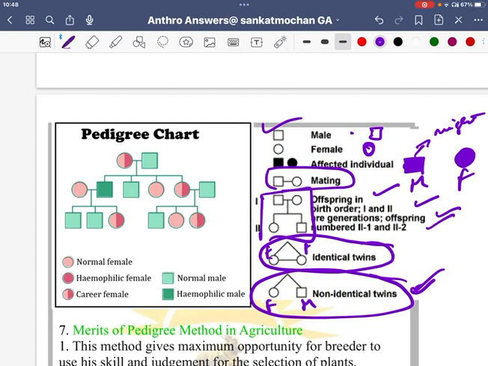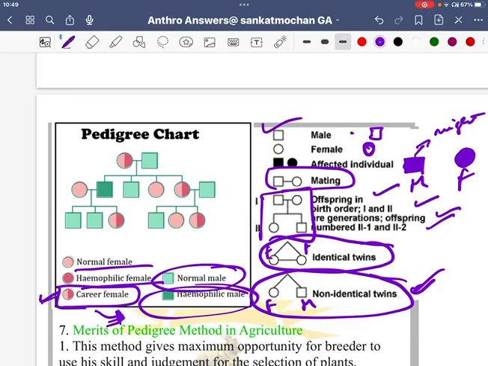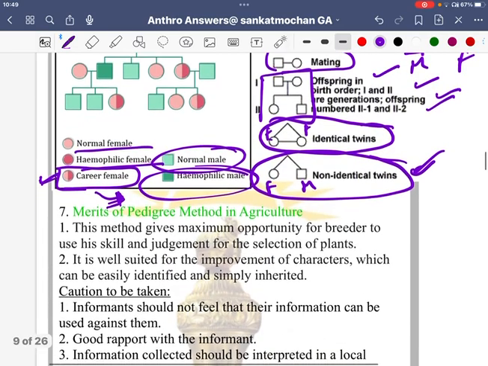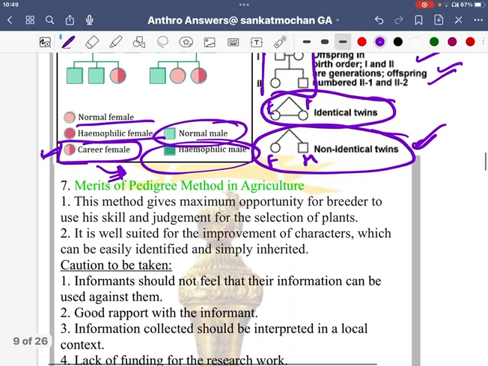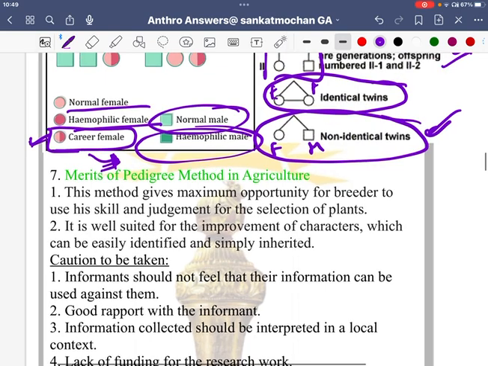Fine. Now let's move forward. Here is normal female, hemophilic female, carrier female. A carrier female does not mean that it will affect the children. It can affect if the male is hemophilic. Fine. Normal male, hemophilic male. I hope you got it. If not, comment. I will repeat it again. In a further lecture, I will cover this chapter in detail, because I know many students have problems with this part of biology because it's not covered anywhere in a wholesome manner.